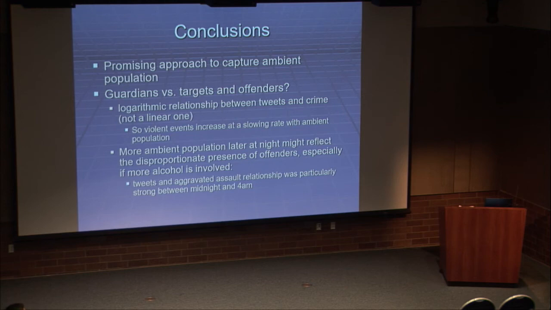Can we intuit something from our results? Well, one, it was the case that we had a logarithmic relationship between tweets and crime, not a linear one, which we tested as well. So that suggests that, particularly for violent events, they increase at a slowing rate with the ambient population. So, as you have more and more people, that would imply that it's the guardian effect starting to slow down the offender-target effect, but that's somewhat speculative.